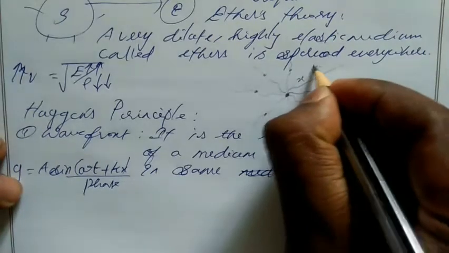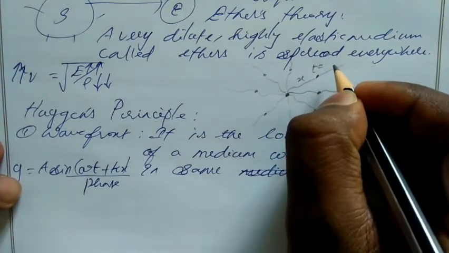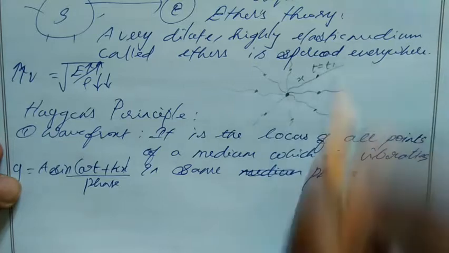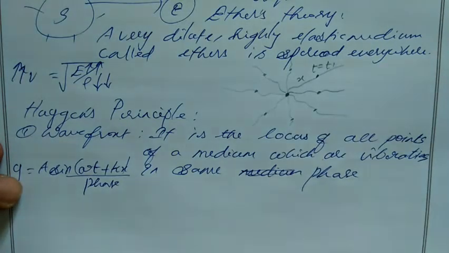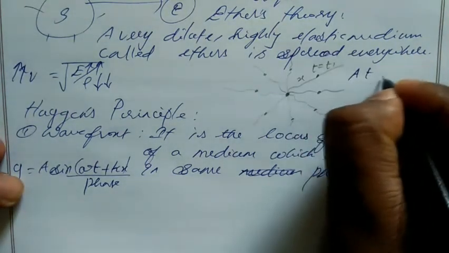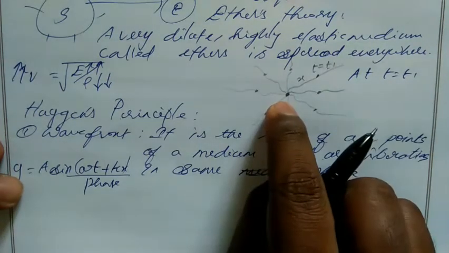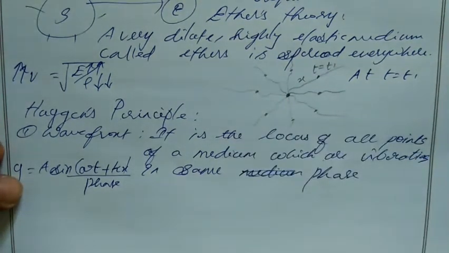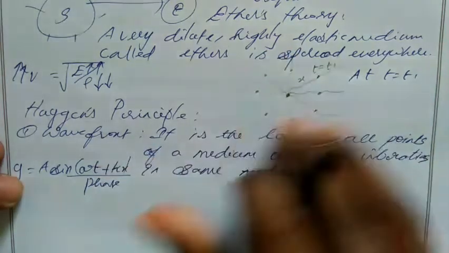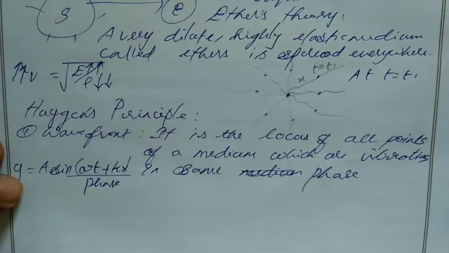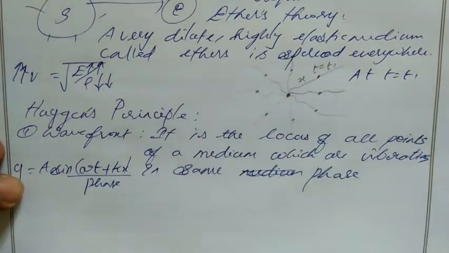At t equal to some time, for example t equal to t1, the light wave from this point source crosses x amount of distance on all sides. The same distance at time t1. For example, I can take 2 seconds, it crosses 1 meter. On all sides it crosses 1 meter in 2 seconds.